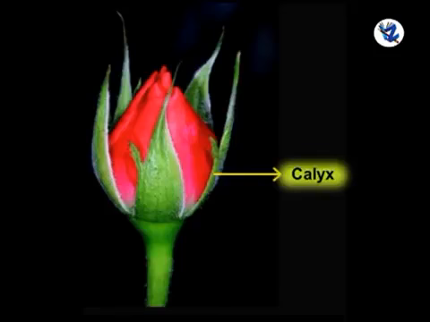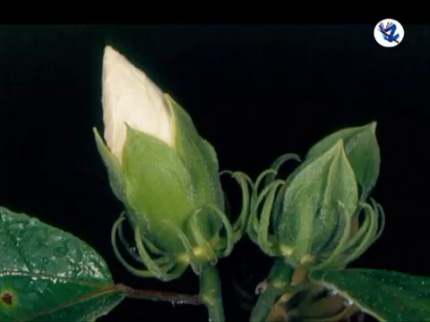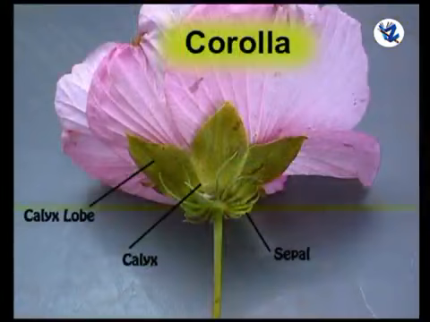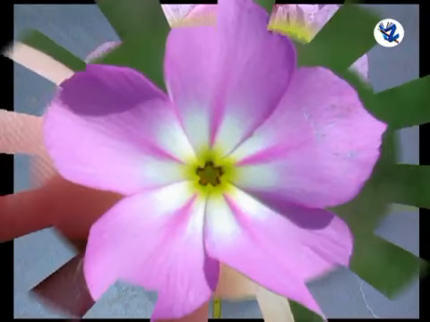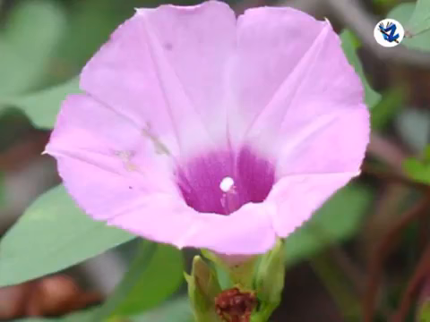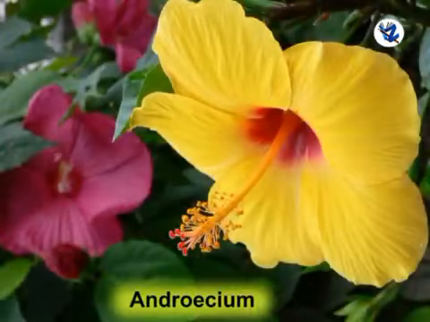Calyx, it is the outermost whorl of the flower, which is made up of green colored sepals. It protects the flower in bud condition and being green performs the function of photosynthesis. Corolla, it is the largest second whorl of the flower inner to calyx made up of brightly colored petals. It attracts insect for pollination and protects inner whorls.